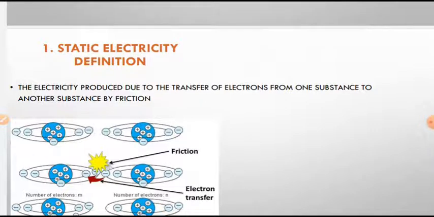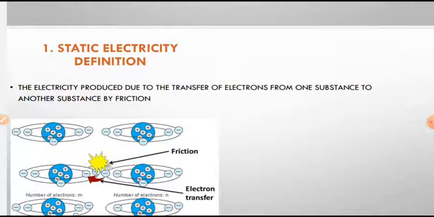It is produced due to a positive charge or a negative charge. When do we get a negative charge? If the substance gains an excess number of electrons. It means the atom of the substance has an excess number of electrons compared to protons. Generally, every atom is neutral in nature. It will not have either positive charge or negative charge.